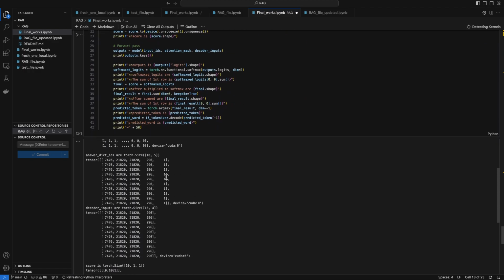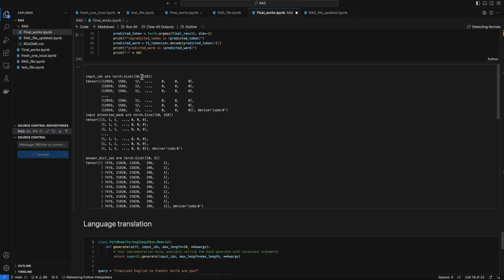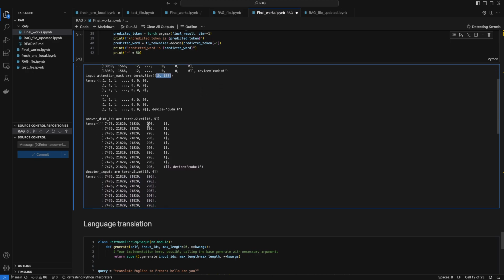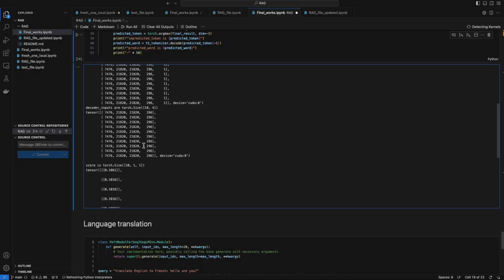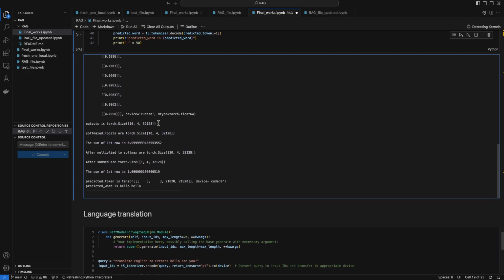I visualized what's happening inside the model for each step. My input IDs are of shape 10 by 158. So I have 10 relevant documents and the maximum length is 158, and the attention mask is of the same shape. For the decoder, I'm sending in 10 by 5 with the padded tokens, one token shifted, and the labels look something like this. The output is of shape 10 by 4 by 32128, where 32128 is the vocabulary size of the model. I softmaxed it, and the softmaxed shape remained the same.